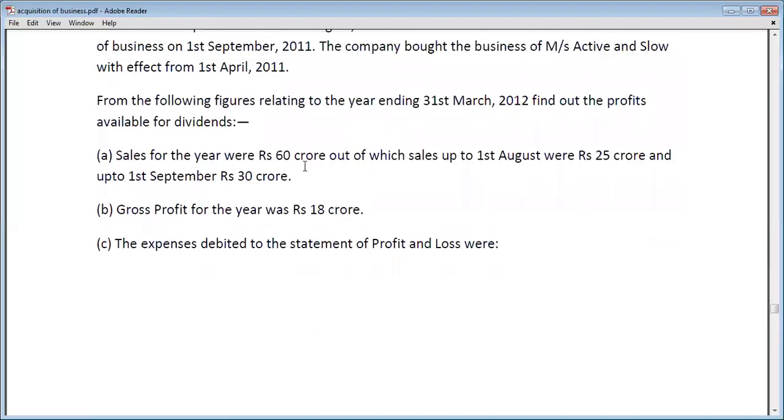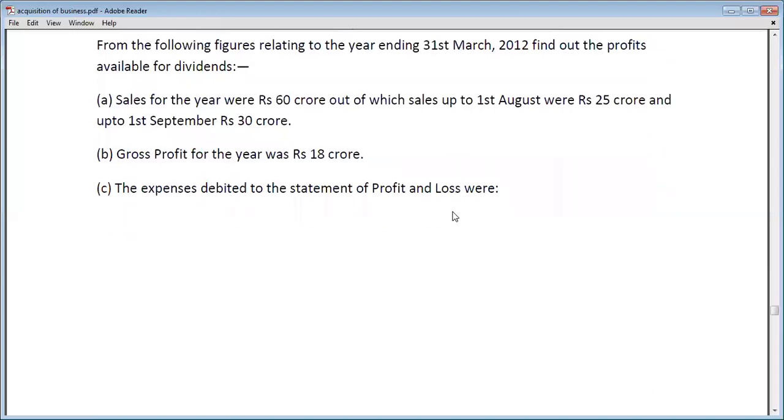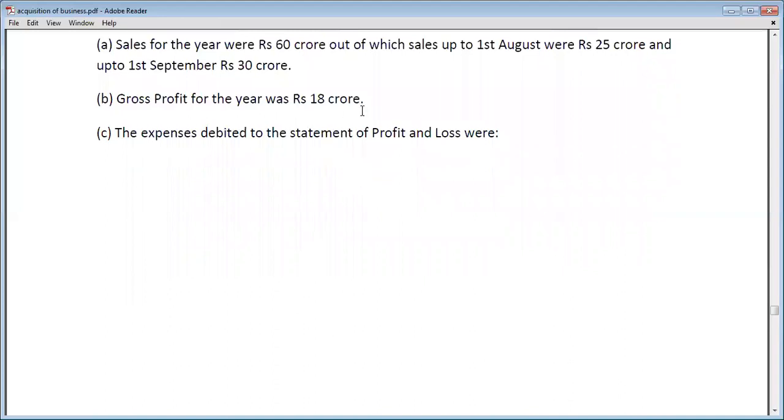The sales ratio for this question is 55 raised to 5, that means 11 raised to 5. 11 raised to 5 is the sales ratio. Okay, because pre-incorporation sales is 30,000 plus 25, that is 55 crore. That means 5 crore is after post-incorporation sales. So 55 raised to 5, that means 11 raised to 1 is the sales ratio. Okay, gross profit is 18 crore.